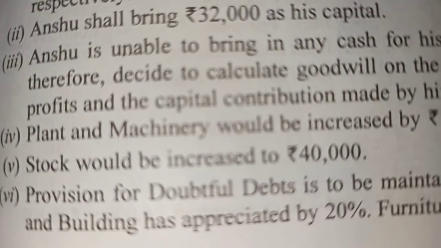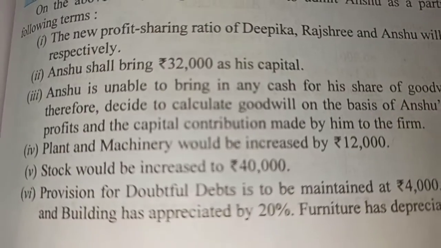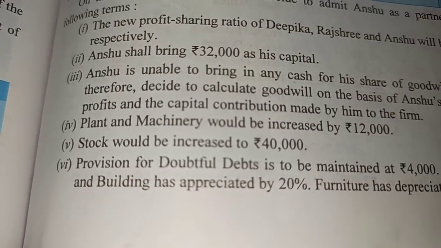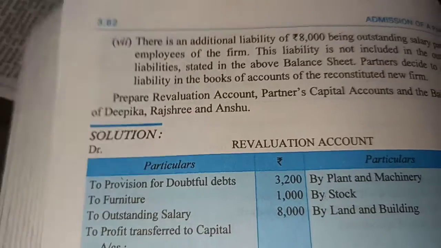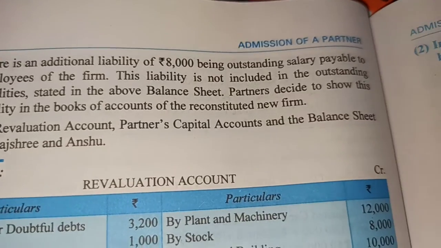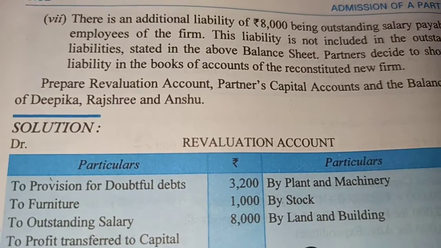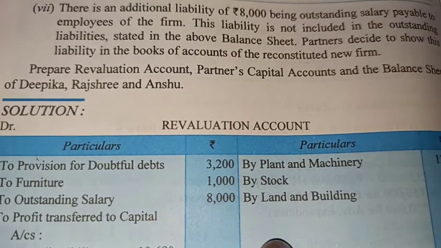Then provision for doubtful debts is to be maintained at 4,000. Value of land and building was appreciated by 20%, that is rupees 20,000, and furniture has depreciated by 10%. We will make the adjustments in the revaluation account. And then they say there is an additional liability of rupees 8,000 being outstanding salary payable to the employees of the firm. The liability is not included in the outstanding liabilities, so we have to make it in the revaluation account.